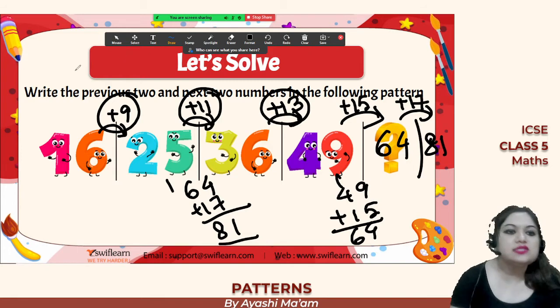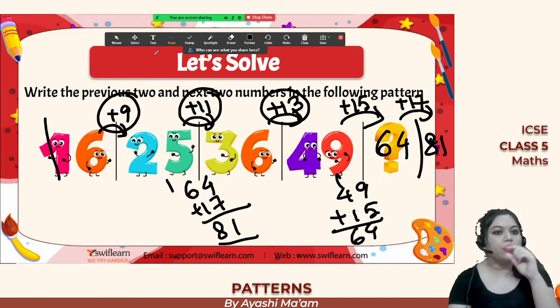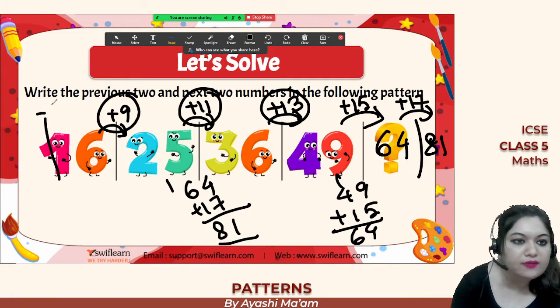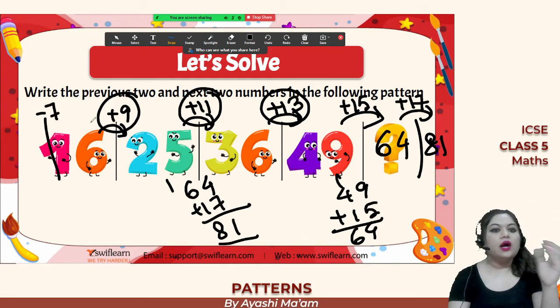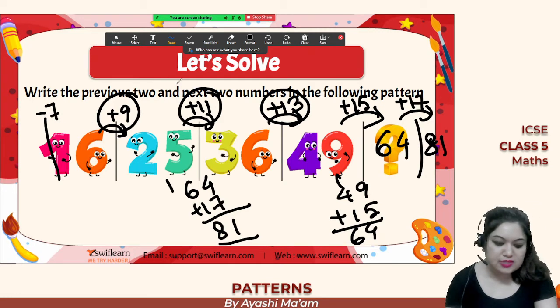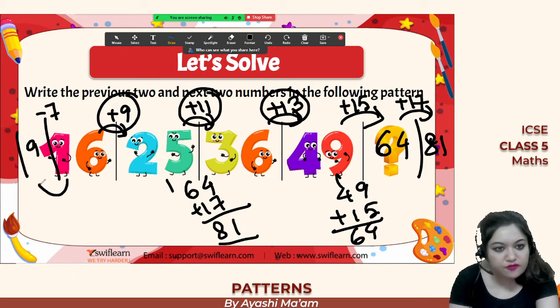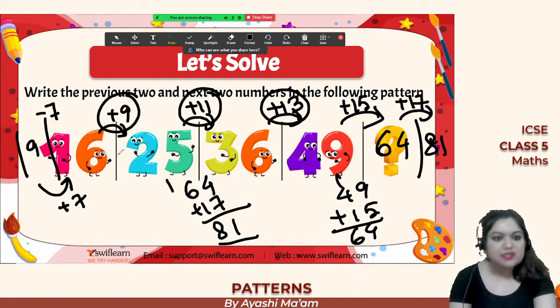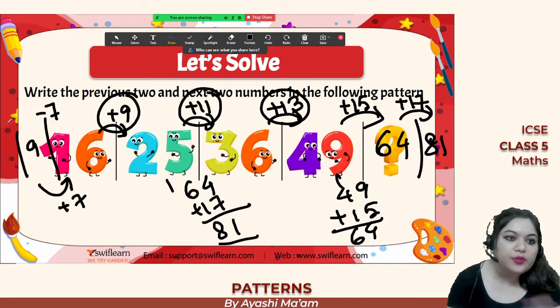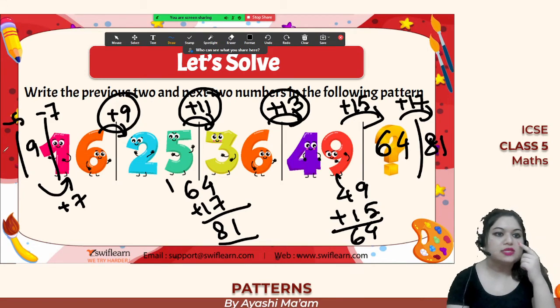What about the previous number? So definitely previous to this number, what is the previous odd number to 9? That is 7. So you simply do minus 7. That means we are simply doing 16 minus 7. So you will get 9, right? And just observe, in this side also, if you do 9 plus 7, you will get 16. And then the previous odd number is 5.